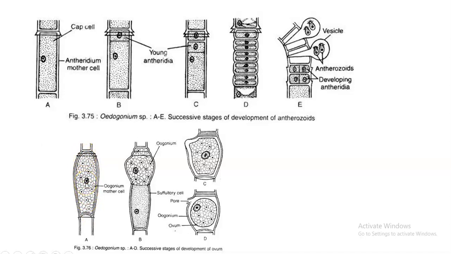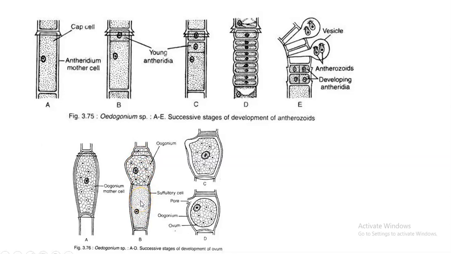Then this oogonial mother cell will undergo transverse division to form an upper oogonium and a lower suffultory or supporting cell. It's not like the segmentation that happens to create multiple antheridia. It was initially a single cell. Now the single cell got divided into two, just one transverse division, to create the upper oogonium and the lower suffultory cell or supporting cell. Okay, you can see this.